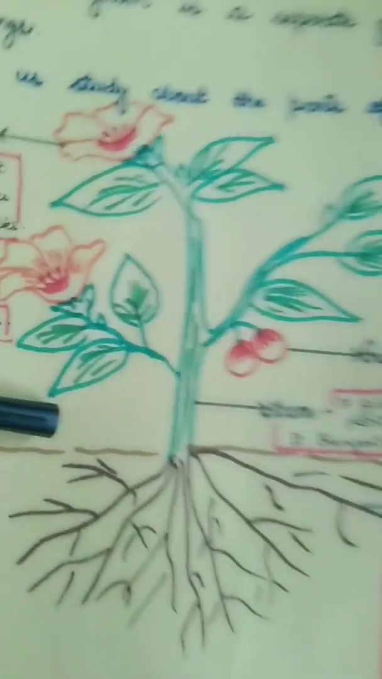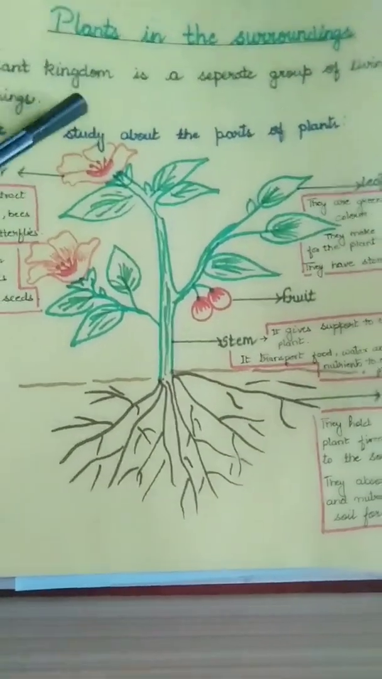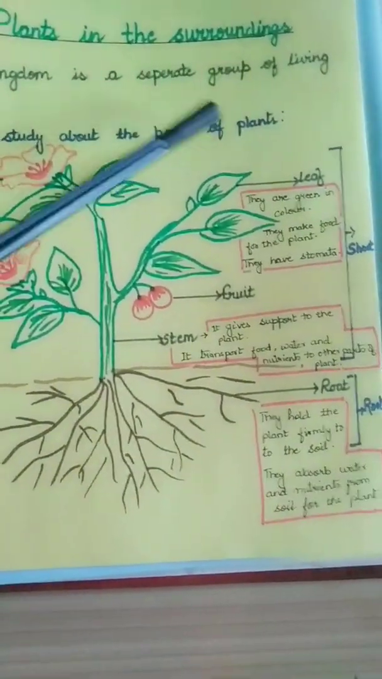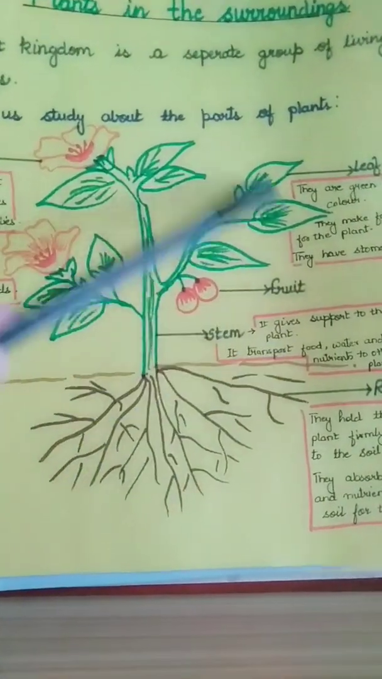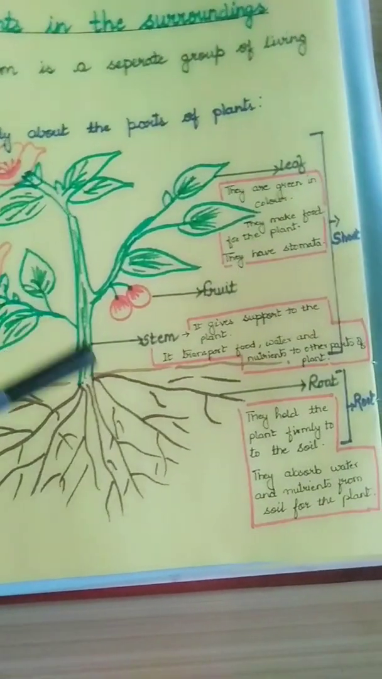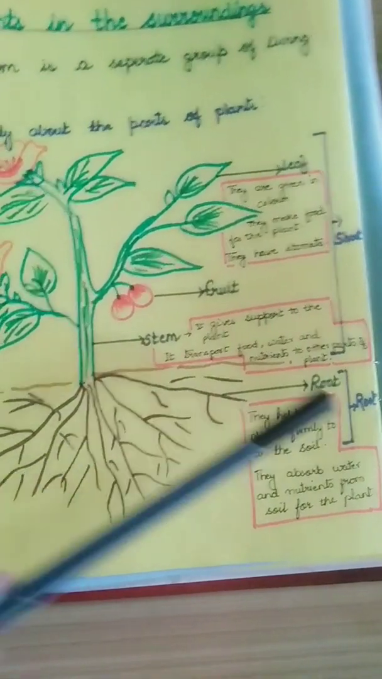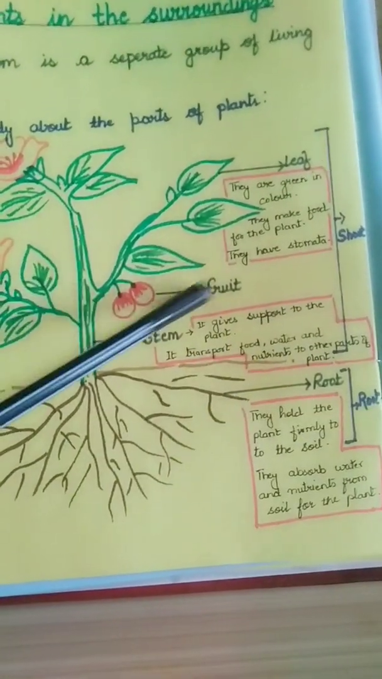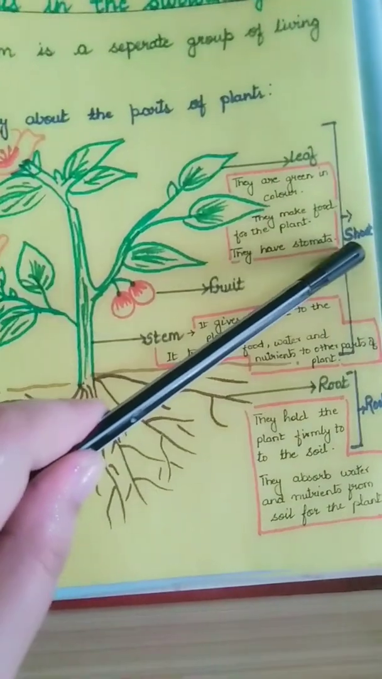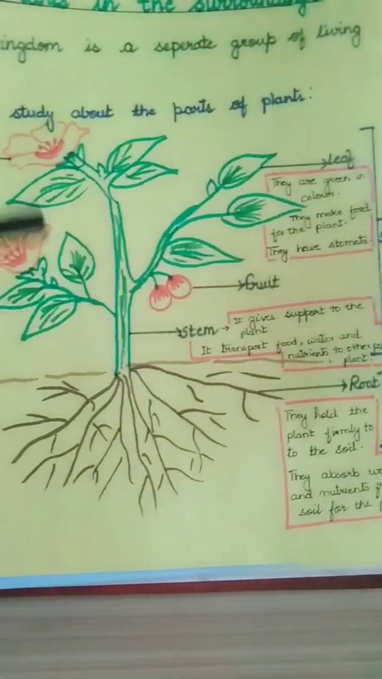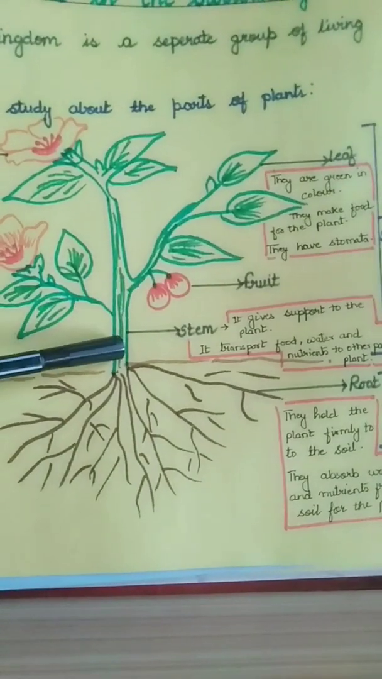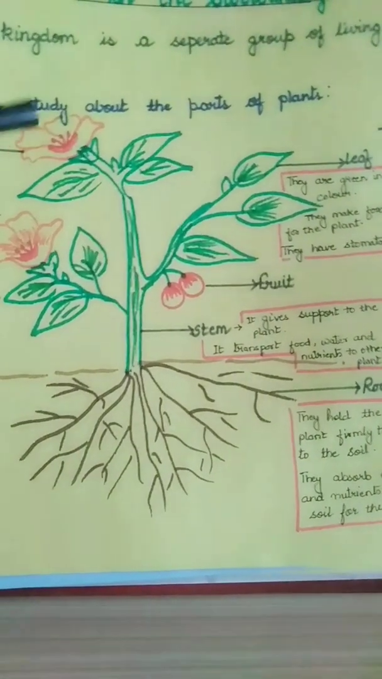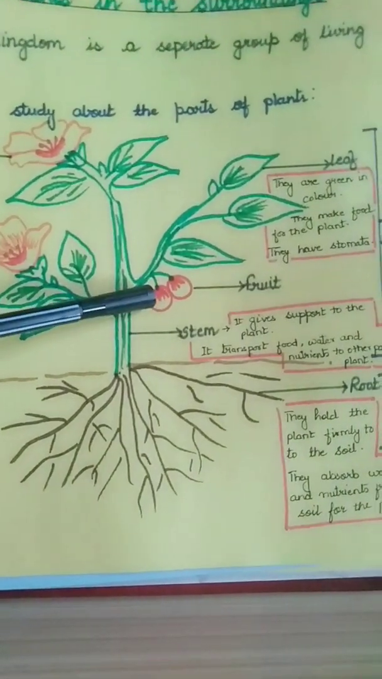Okay, so once again we will revise. Plant kingdom is a separate group of living things. Now we will study about the different parts of the plant. The part of the plant that is below the ground is root, and the part of the plant that is above the ground is shoot. Now shoot has been divided into various other parts such as stem, leaf, flower and fruit.